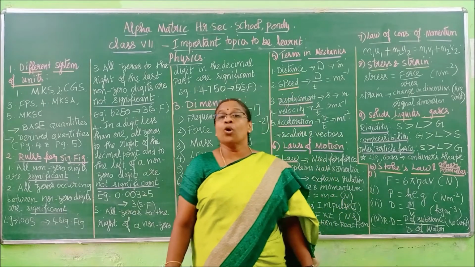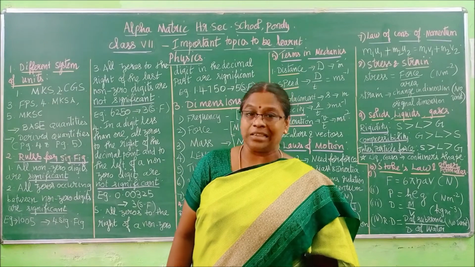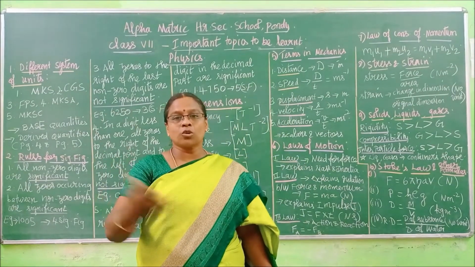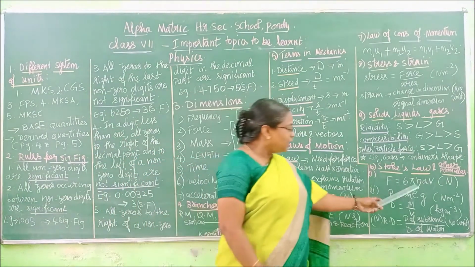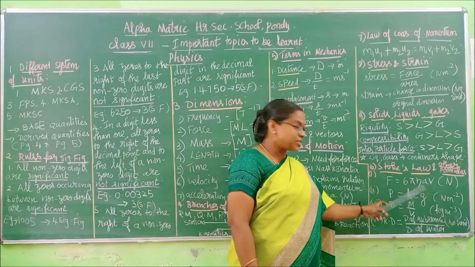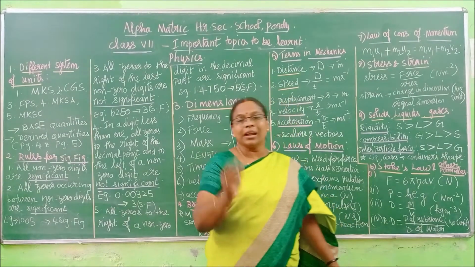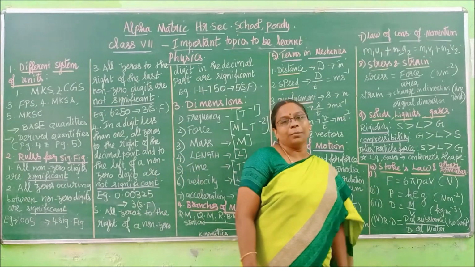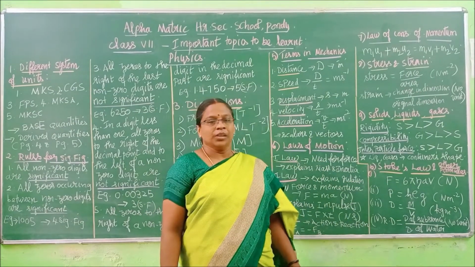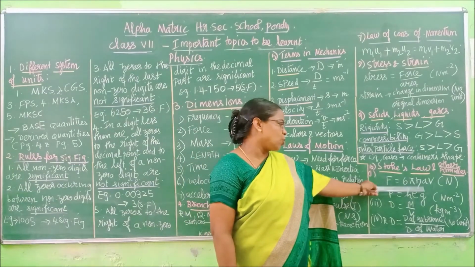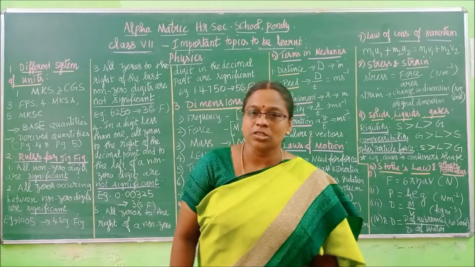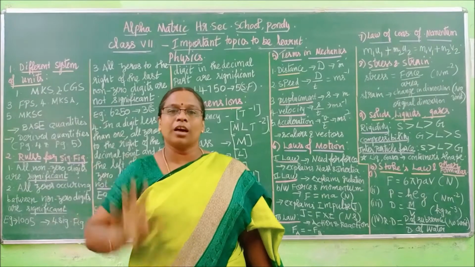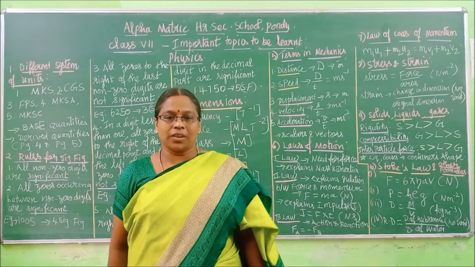Eta is called the coefficient of viscosity. You turn the pages of your book to Stokes law and you can see this. Eta is the coefficient of viscosity, a is the radius of that sphere, and v is the terminal velocity. So this is the equation for Stokes law. A question can come like this: what is the equation for Stokes law? Four options will be given.